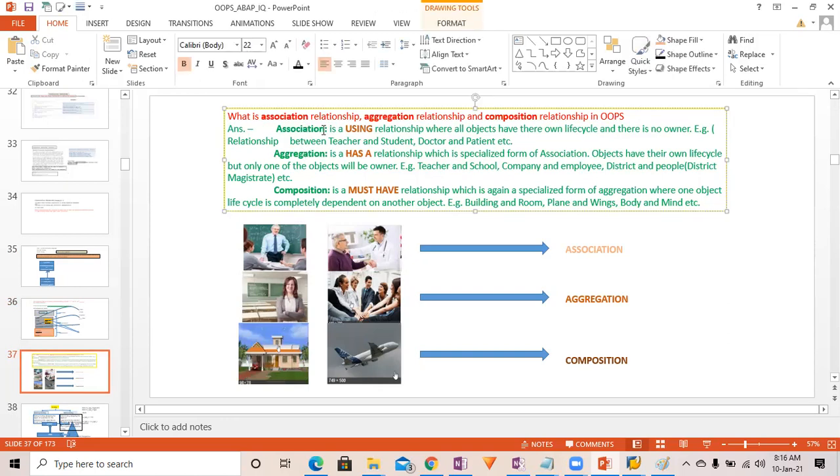The meaning of association is a using relationship where all objects have their own life cycle and there is no owner.